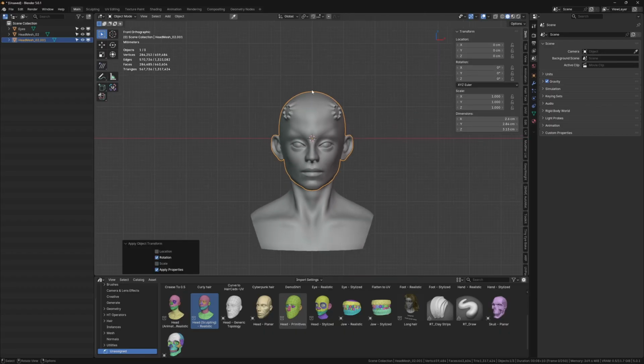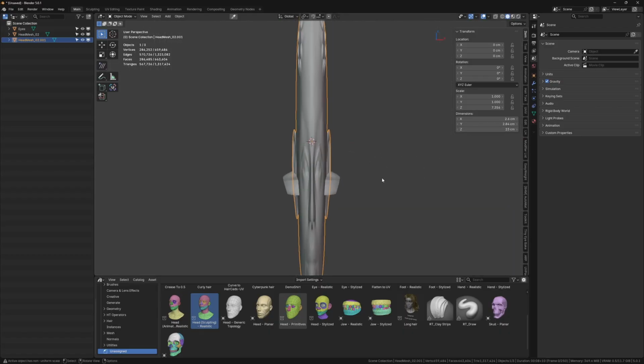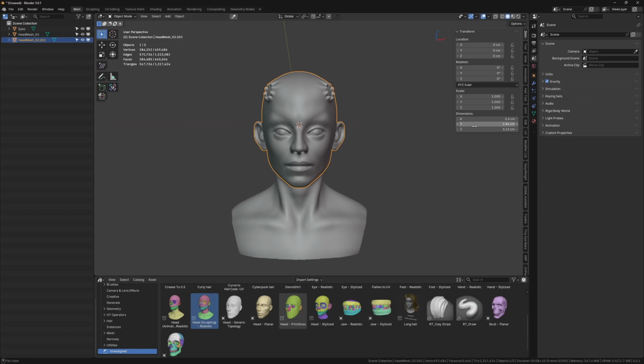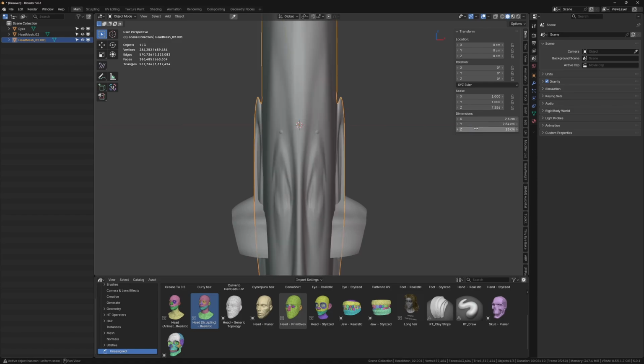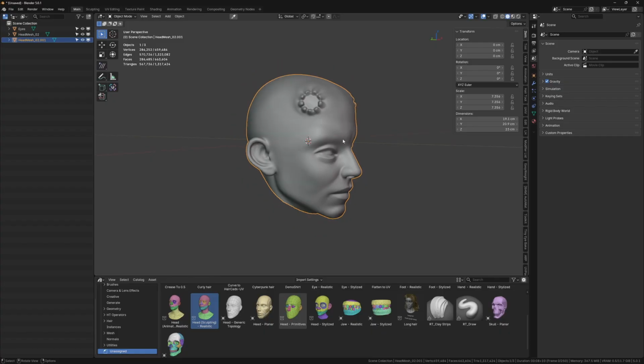The z-axis, that is the height of the head, I'm going to set to say 23 centimeters. Before that, also apply the scale because this will help us to copy and paste the values. When I set this value to 23, as you can see, the scale and z-axis also changed. So I'm going to copy the 7.356 and paste it here in x and y. So this is going to be the proportion of the head.